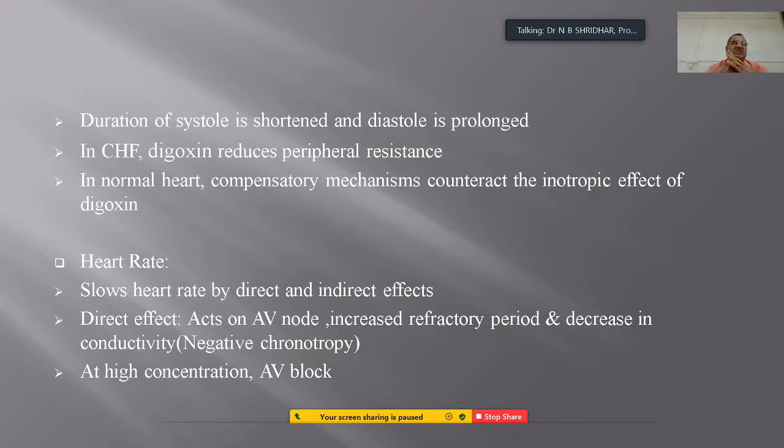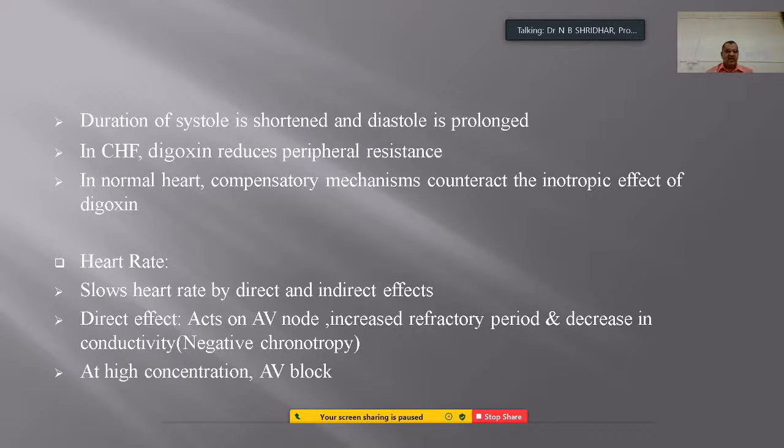Especially in case of congestive heart failure, digoxin reduces the peripheral vascular resistance. What is peripheral vascular resistance? It means the capillary beds, especially in the entire body, are spread like a wired mesh. So if there is an opposition while the blood is flowing, that is called the peripheral resistance, and in a normal heart, compensatory mechanisms counteract the inotropic effect of the digoxin.